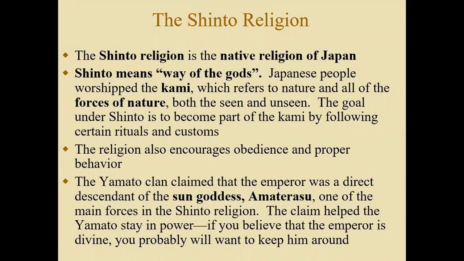So the main religion of Japan is the Shinto faith. Now, the Shinto religion is a form of polytheism. That means poly, meaning that they believe in many gods. And the sort of polytheism that Shinto is, is known as animism. And animism is a form of polytheism where people worship spirits in nature or animal spirits. So this was a big thing in Japan in terms of them focusing on forces of nature as their gods. And they used to call their gods, or the spirits in nature, the kami, K-A-M-I. And again, this is a polytheistic religion that focuses on animism or nature worship.